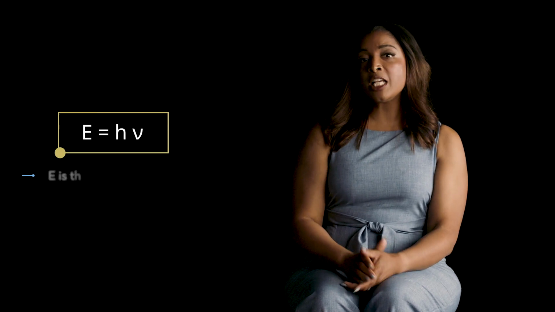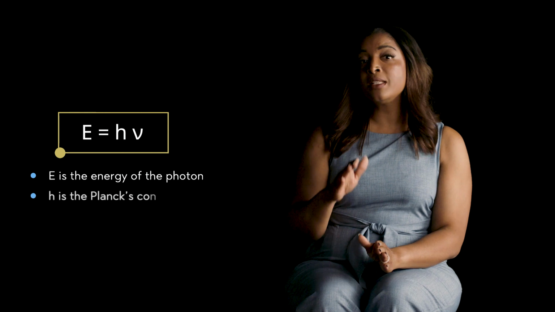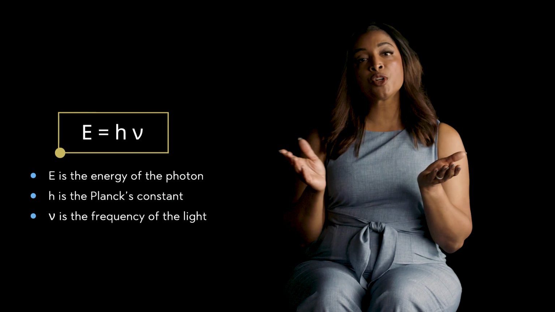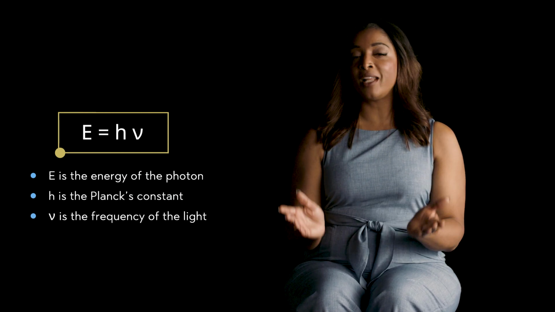Light is also composed of photons. The energy of each photon is proportional to the frequency of the light, where the proportionality constant is called the Planck constant, or h. UV light has a frequency that is 10,000 times larger than IR light. So each UV photon has 10,000 times more energy than an IR photon.